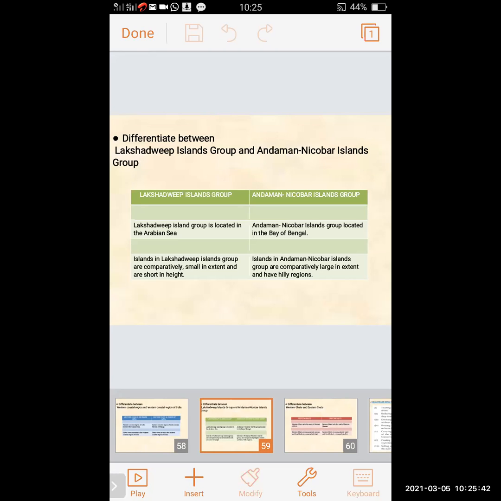Lakshadweep islands are small in extent and short in height, while the Andaman Nicobar islands are large and hilly.